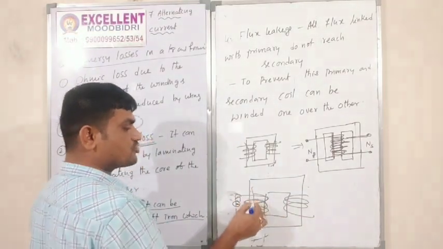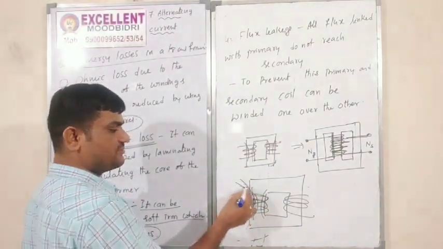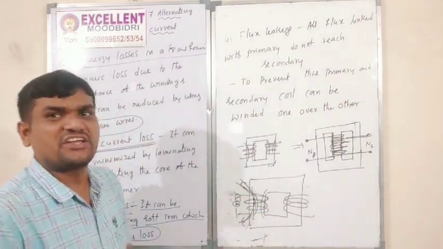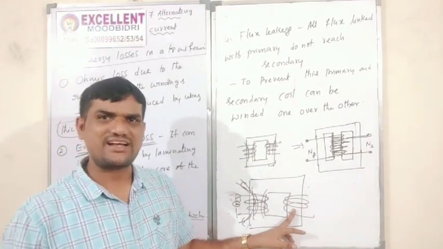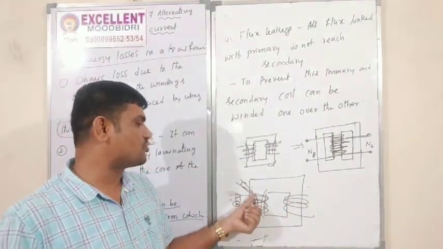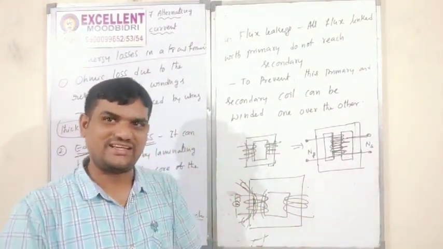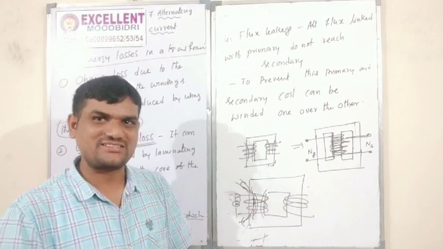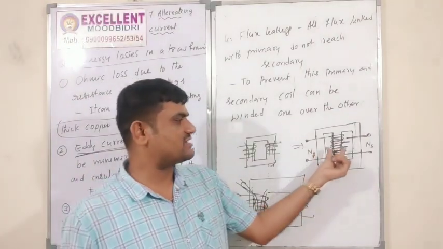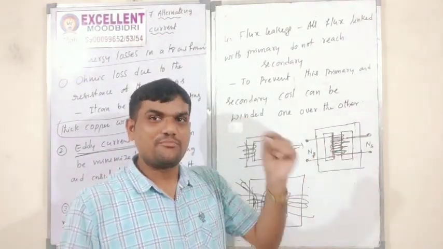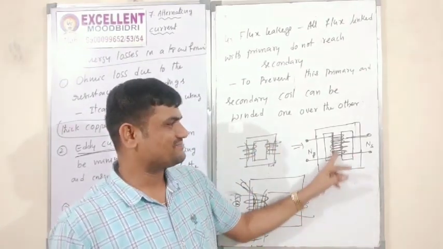What happened? Some leakage can form on this side, some leakage can go to this side. That means all the magnetic flux cannot reach the secondary coil. That means some leakage is going this side and this side, like that only. Now I want to reduce that flux leakage. For that purpose only, we want to make the transformer in this manner, that means the primary coil and secondary coil wound together.